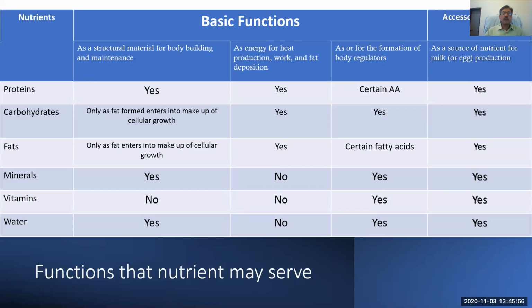Minerals are structural components, but they are not used for the production of energy, nor do they directly provide energy. Rather, they are part of certain enzymes that are involved during glycolysis or during energy or catabolic processes. So minerals and vitamins do not directly take part in the production of energy. Rather, they are indirectly used as a prosthetic group or as part of some enzymes. Vitamins are not structural components. For the rest of the functions, like regulators, yes, vitamins are very good regulators.